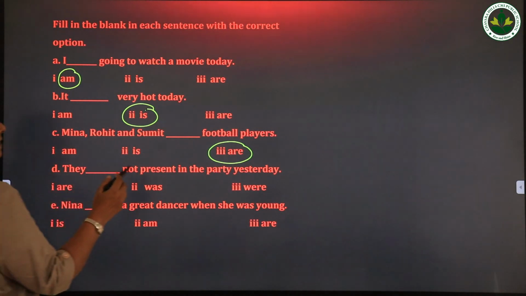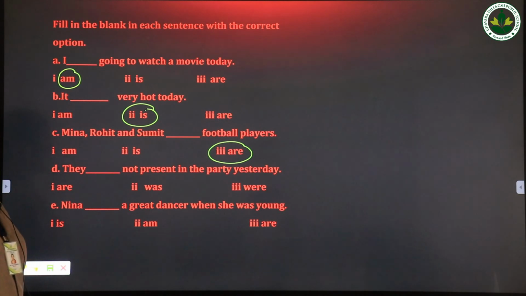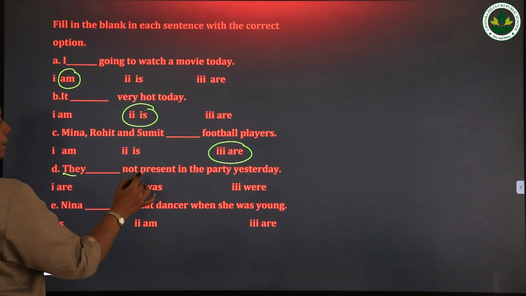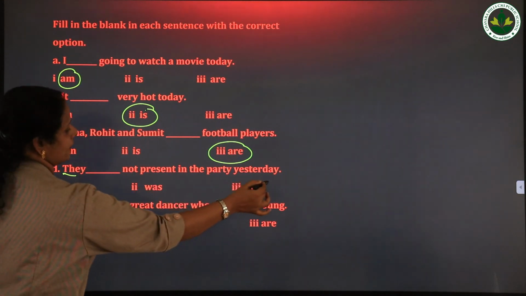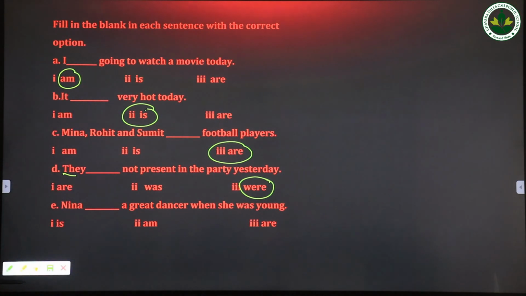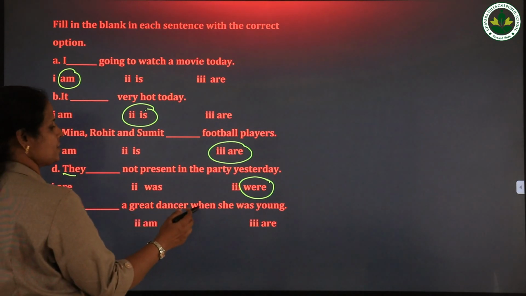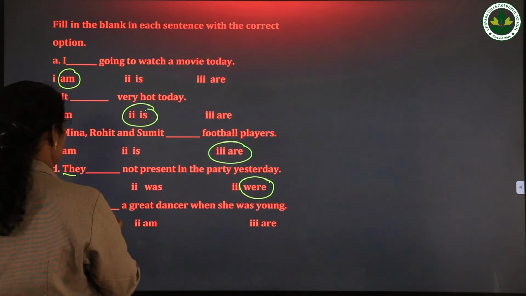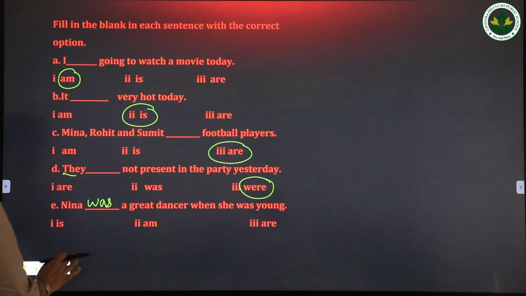They dash not present in the party yesterday, which means it already happened, it's in past tense. So the pronoun is they. So it's plural, and the sentence is in past tense, so use the verb were. They were not present in the party yesterday. Then Neena dash a great dancer when she was young. So when she was young, she was a dancer. So which word do we have to use? Yes, Neena was. Okay. So this also you have to write in your textbook.